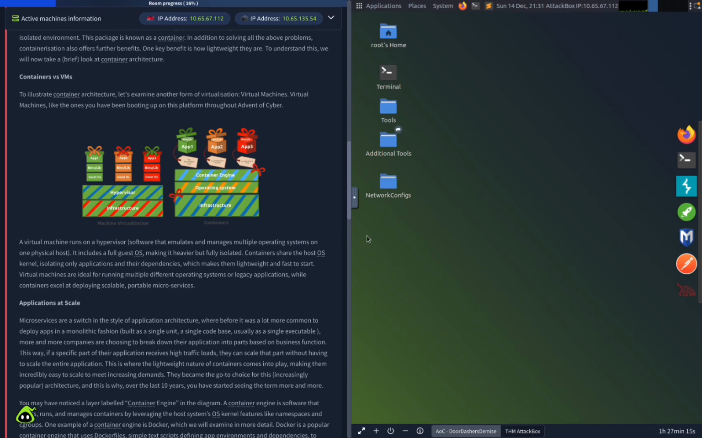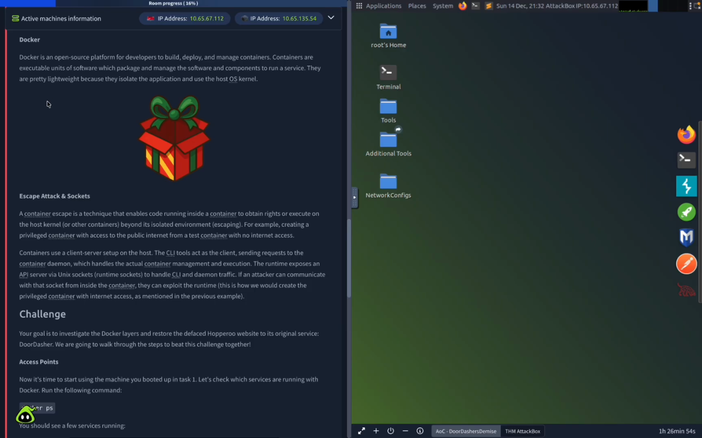So what they're saying is this on the right side of the screen is actually a virtual machine running through the browser. So Docker is an open source platform for developers to build, deploy, and manage containers. Containers are executable units of software which package and manage the software and components to run a service. They are pretty lightweight because they isolate the application and use the host OS kernel.